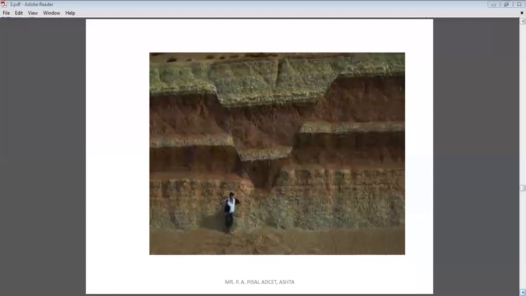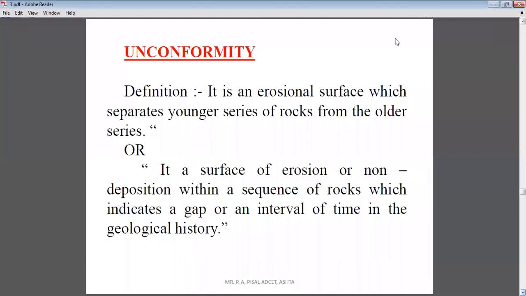Now we will move towards our next point in structural geology, that is the unconformity.